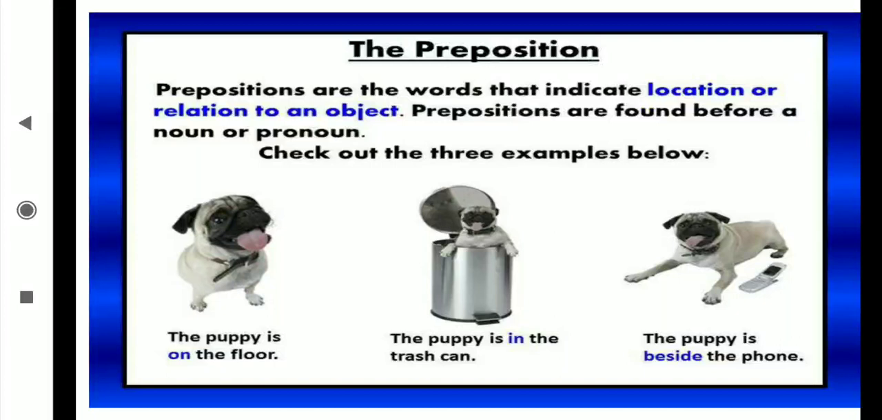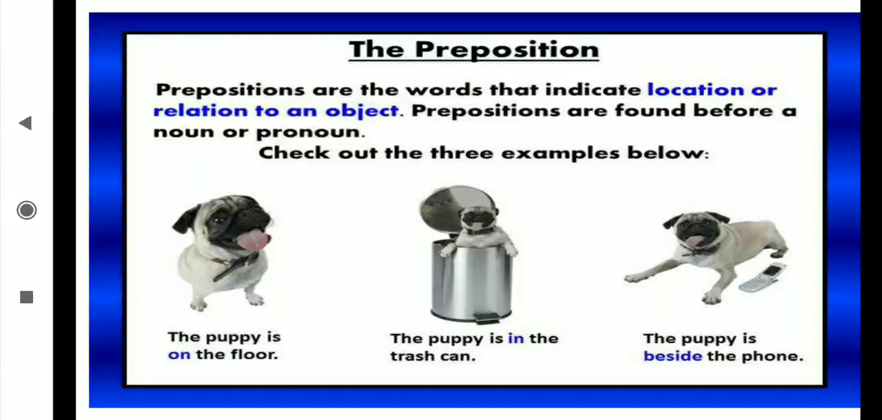Now downside you can see one puppy and he is showing his position. In the first picture, what is the position of this puppy? The puppy is on the floor. Then what is the relation of the puppy and the floor? By on. And that position word, on, goes for the preposition. Then the puppy is in the trash can. What is the relation between the puppy and the trash can? In the trash can he is sitting, he is enjoying. That's why in is coming as the preposition.